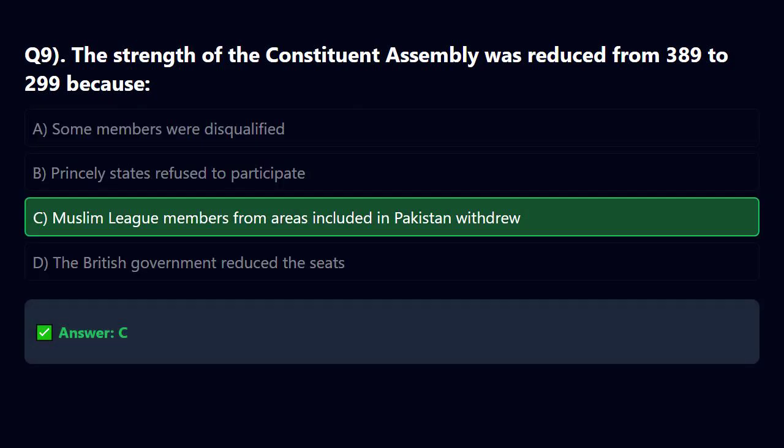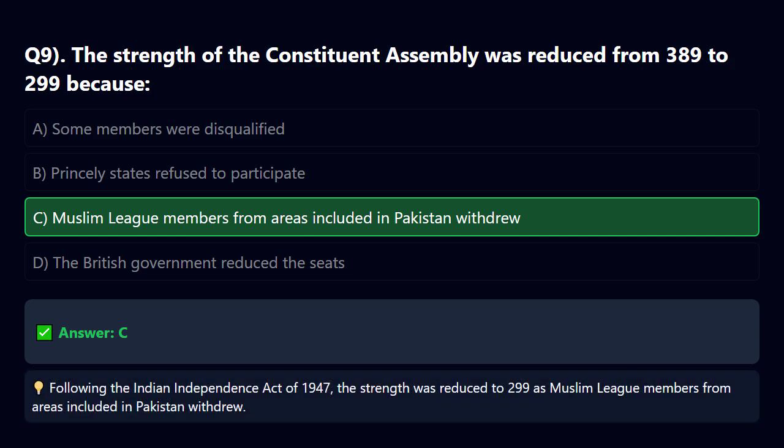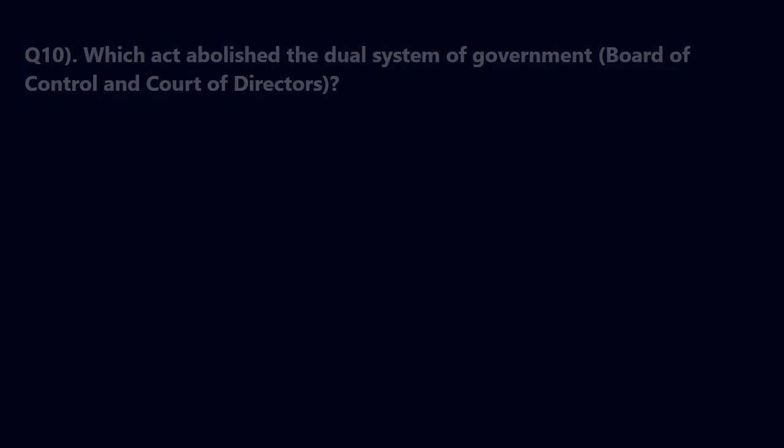The correct answer is C. Explanation. Following the Indian Independence Act of 1947, the strength was reduced to 299 as Muslim League members from areas included in Pakistan withdrew.